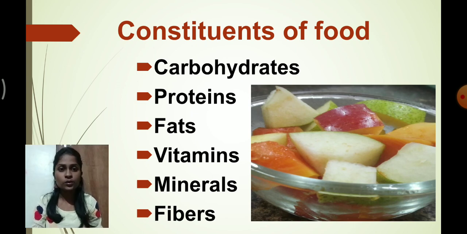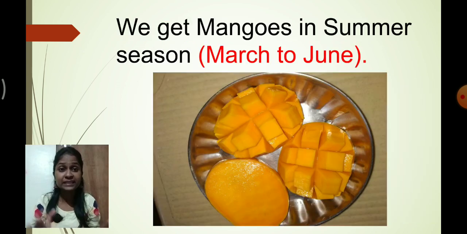Most of the time you must have seen that certain varieties of fruit are available only in a particular season, am I right? Let's say for example mango. There is a particular season for mango. Of course, we get mango in large quantity only during the summer season, am I right?